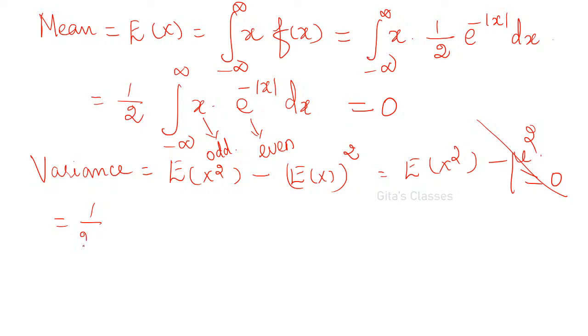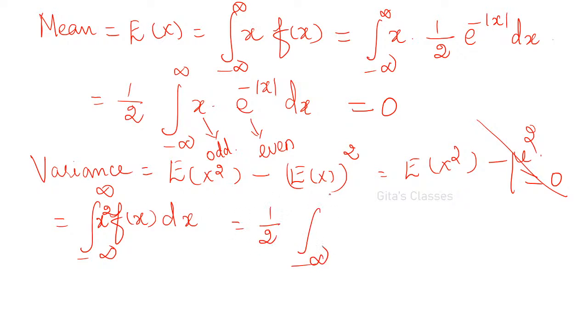E of x squared means what? Directly we will write the integral from minus infinity to plus infinity of x squared into f of x dx. E of x squared, whatever is there, that should be written here. That is 1 by 2 into the integral from minus infinity to plus infinity of x squared into e power minus modulus of x dx. Please remember,